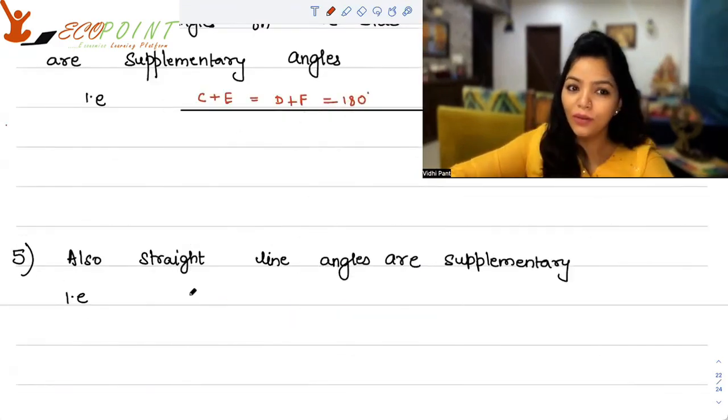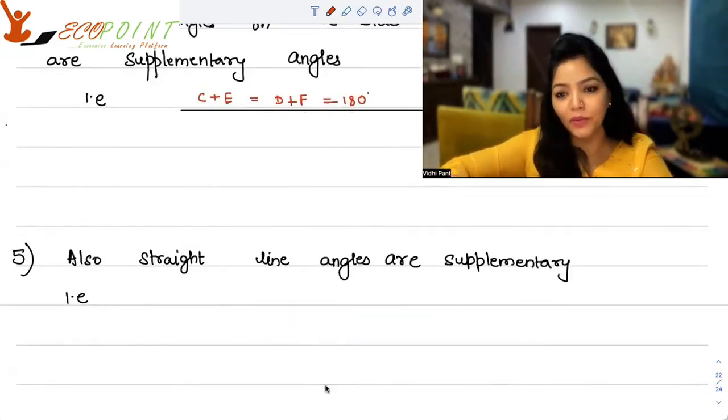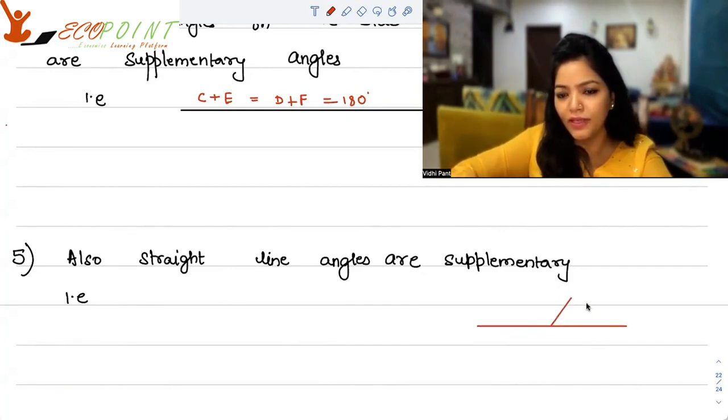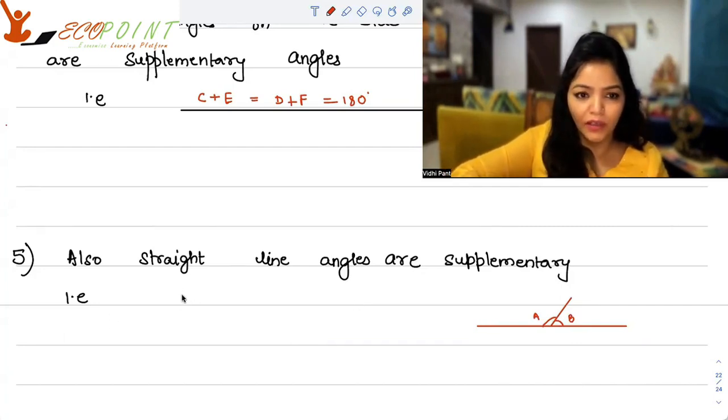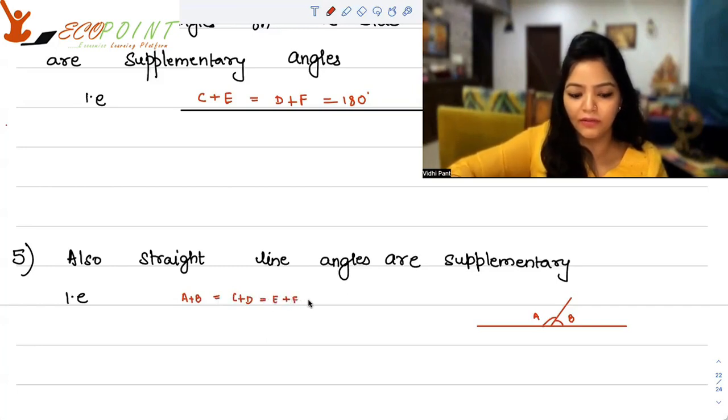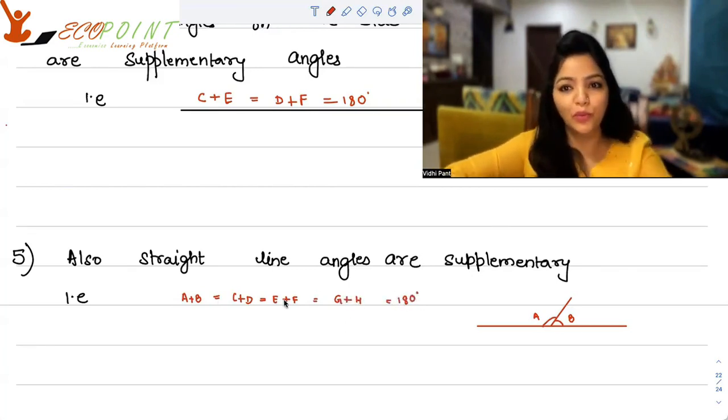Okay. Also, straight line angles are supplementary. So if you have any line like this and some line segment cuts it like this, this angle plus this angle will be 180. So that means in the case of the diagram that I gave you, A plus B is equal to C plus D, the markings were like that, is equal to E plus F, and that's equal to G plus H, and all the sums are equal to 180 degrees.